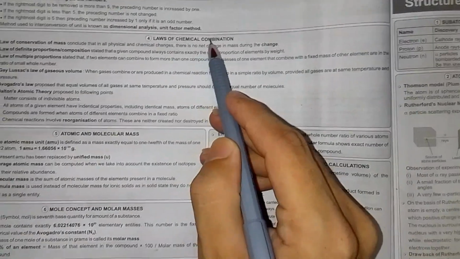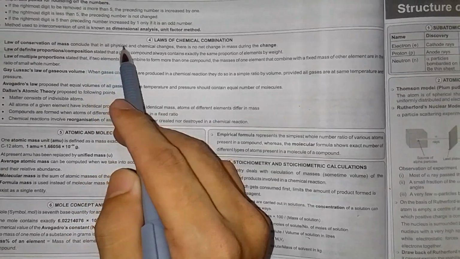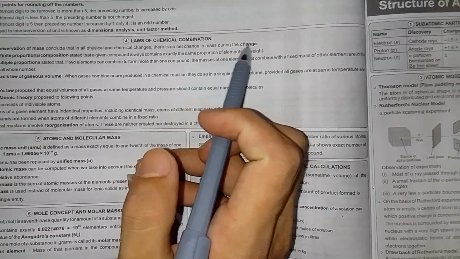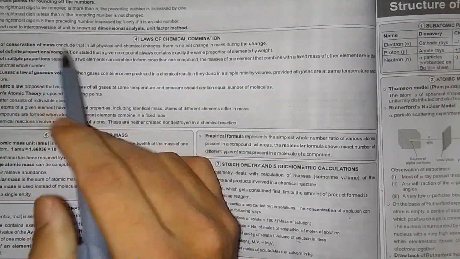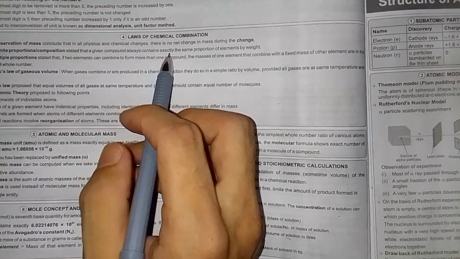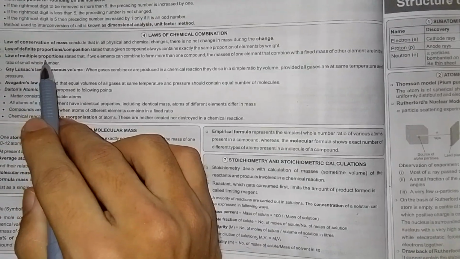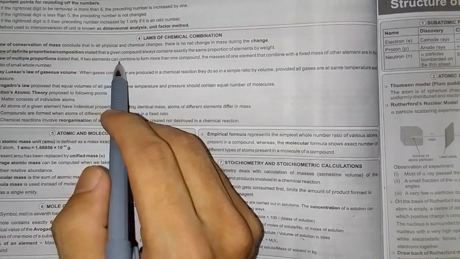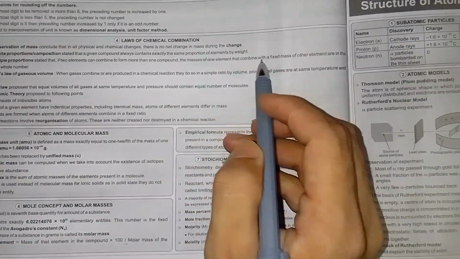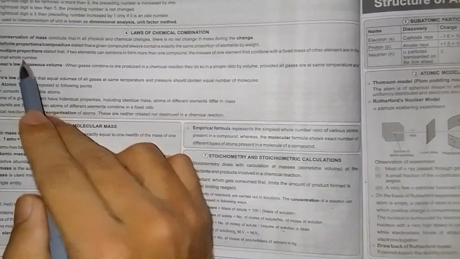Laws of chemical combination. The law of conservation of mass concludes that in all physical and chemical changes there is no net change in mass during the change. The law of definite proportion states that a given compound always contains exactly the same proportion of elements by weight. The law of multiple proportions states that if two elements can combine to form more than one compound, the masses of one element that combine with a fixed mass of the other element are in the ratio of small whole numbers.